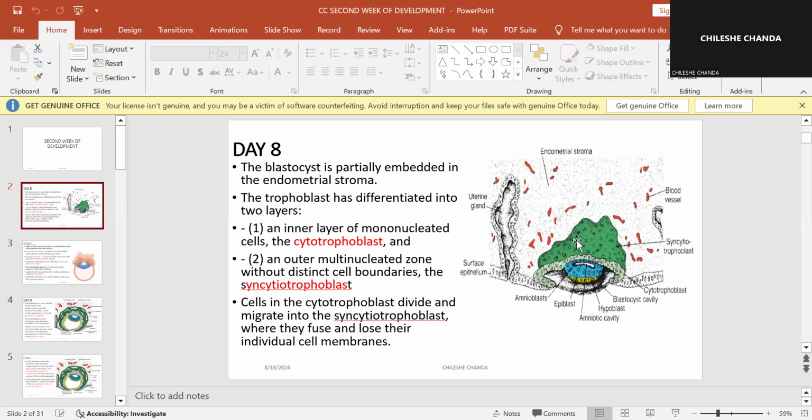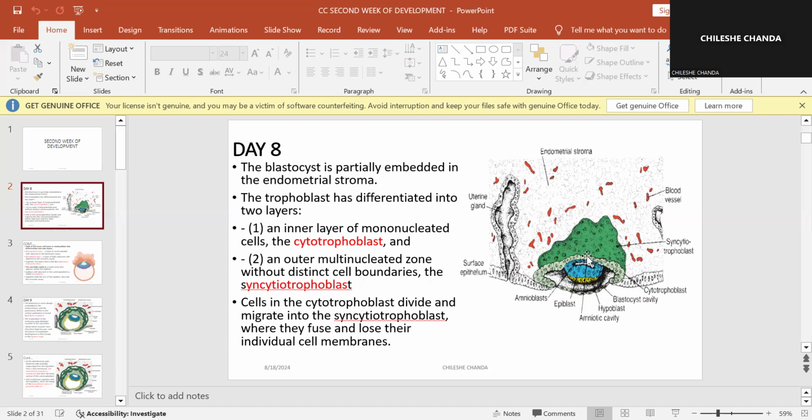When you look at this diagram, this is supposed to be a round thing like this. And there is this part where these cells have been pushed into one portion of this round thing, and then there's this big cavity surrounding it. Okay, but this has been cut so that you're able to see what is happening inside. And so this is the endometrium of the uterus with the uterine glands over there.